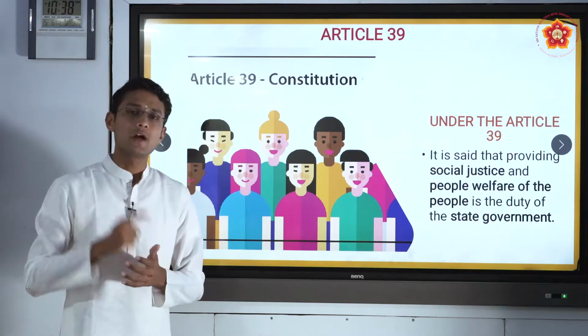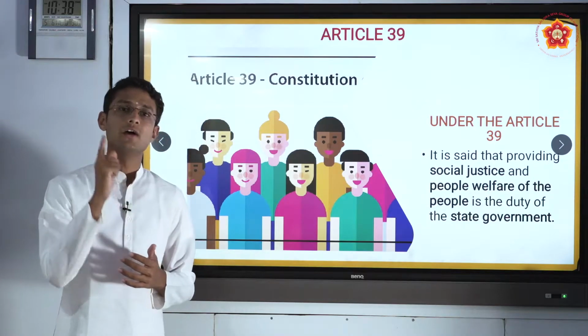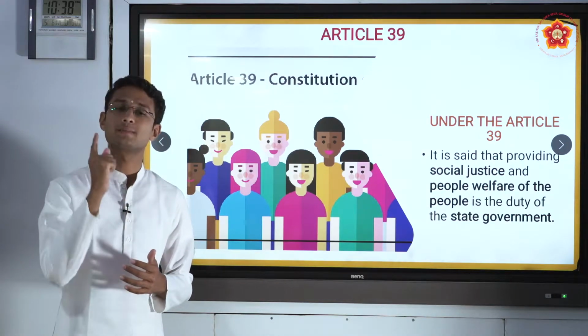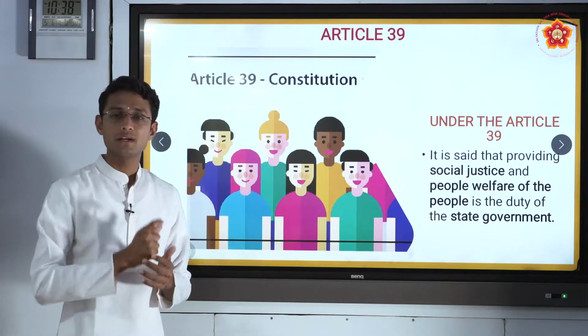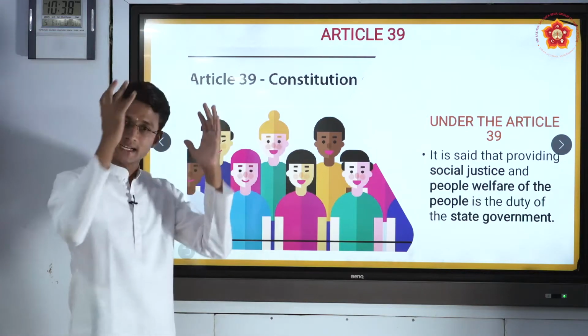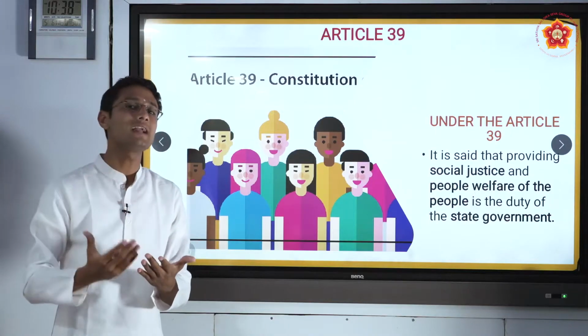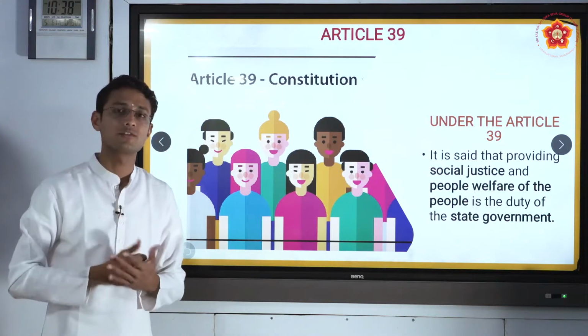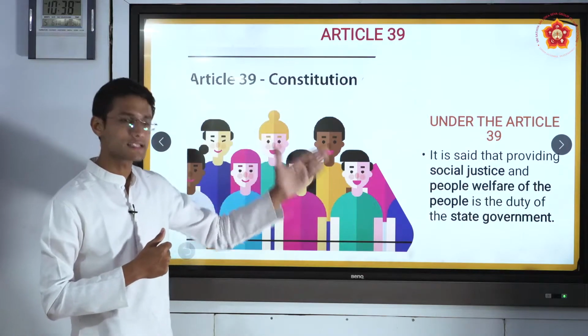My dear students, a very important note for all of you: articles which have been enforced by the government cannot be changed either in the words or in the sentence. So for Article 39, you have to write exactly what it is. We can't change articles. So that is one important note. Let us see what exactly Article 39 says.